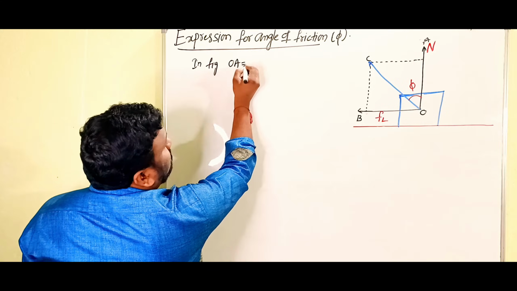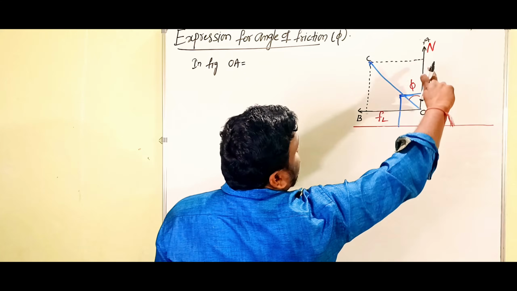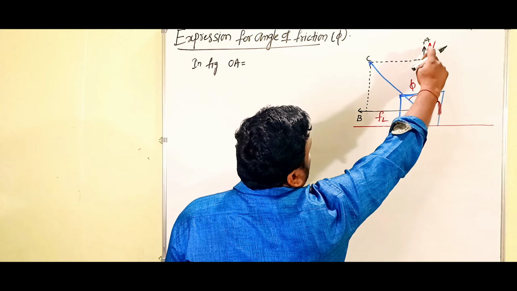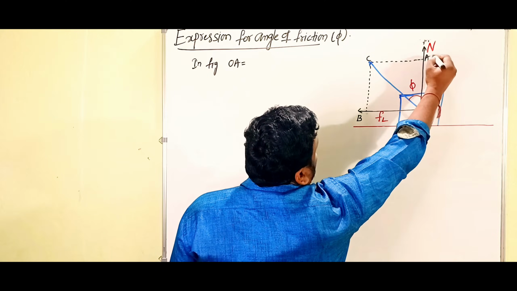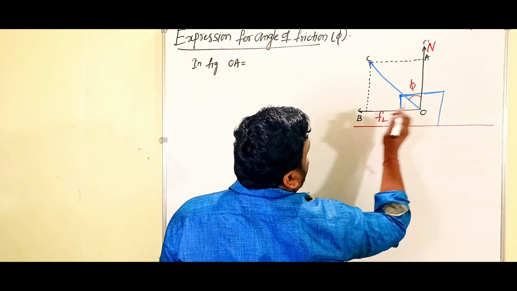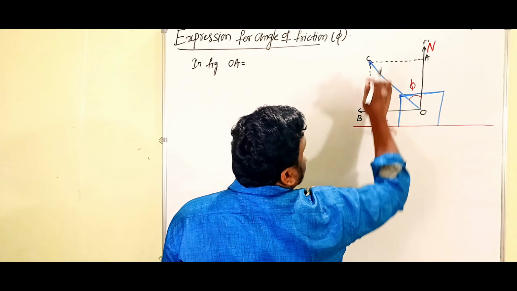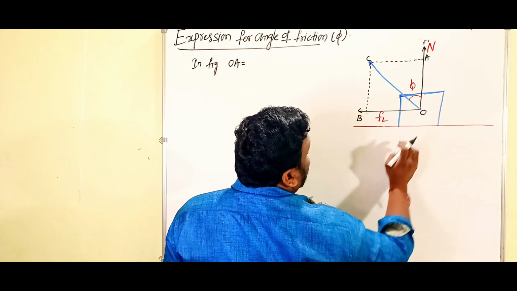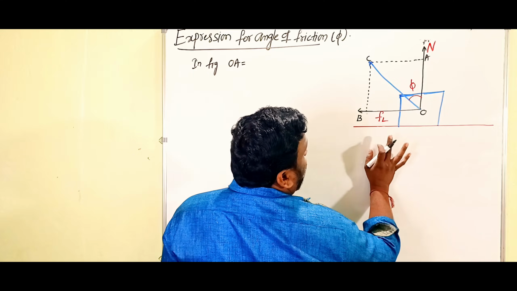So in the figure, OACBO is a parallelogram. In a parallelogram, opposite sides are equal.